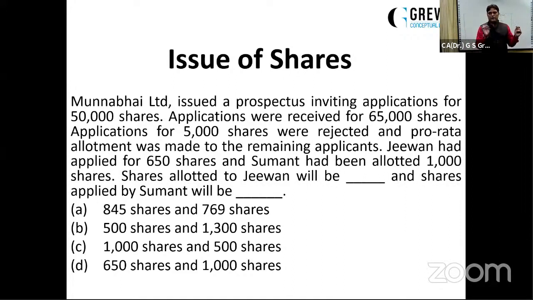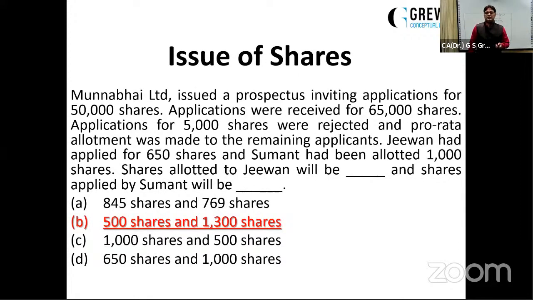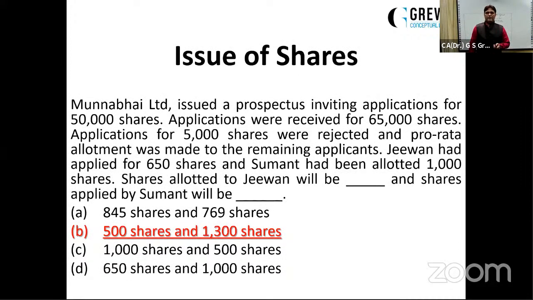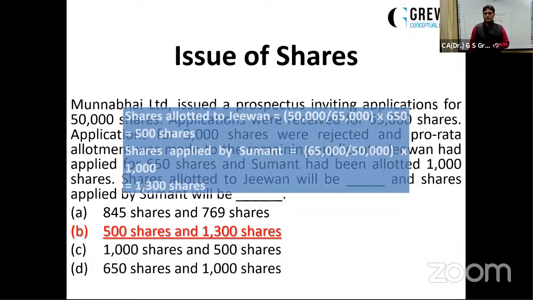The ratio is 6:5. Jeevan had applied for 650 shares and Sumant had been allotted 1,000 shares. The shares allotted to Jeevan will be dash and the shares applied by Sumant will be dash. I think answers have started coming, ma'am. B. Okay. The answer is B. And here is the solution for you.